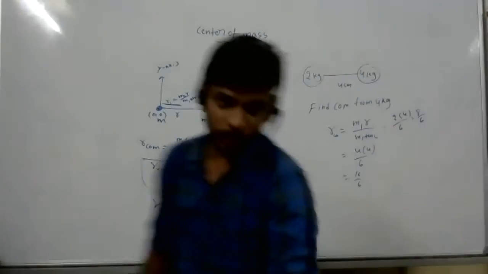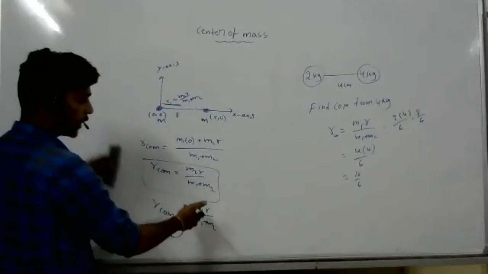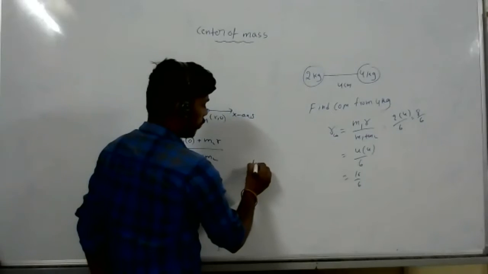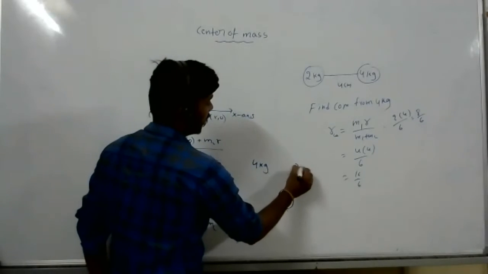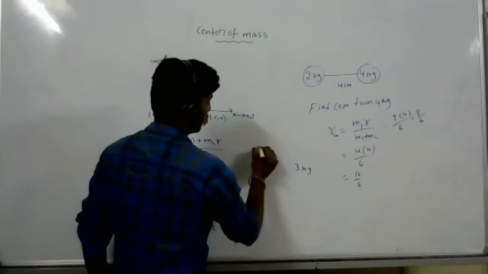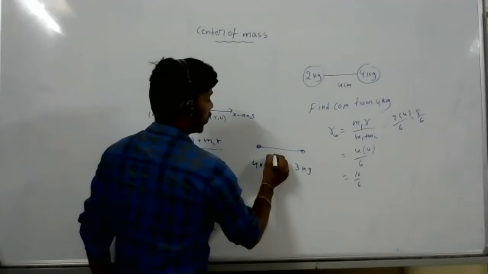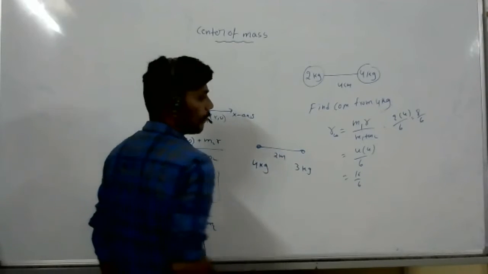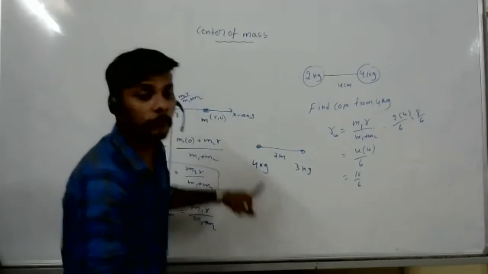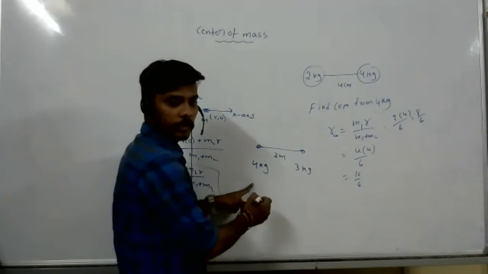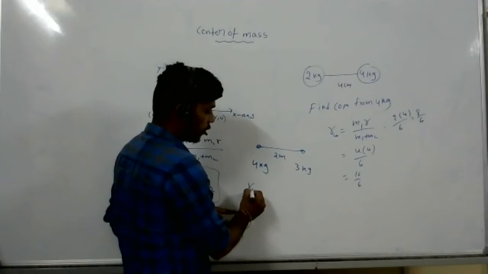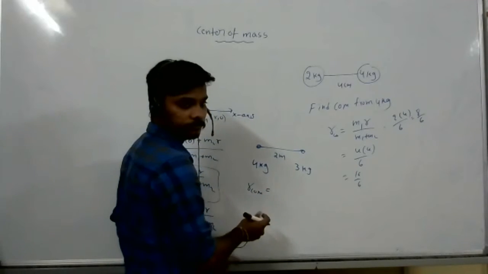One more, this is very important. Now see, 4 kg, 3 kg, the distance is 2 meters. Find the center of mass from the 4 kg. What will you do? Center of mass from the 4 kg, how much? What will you do?